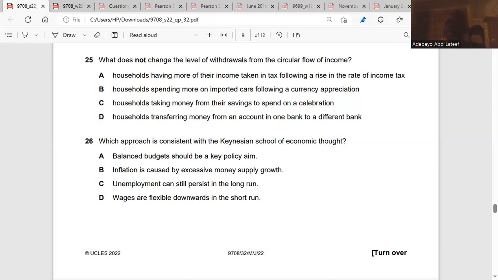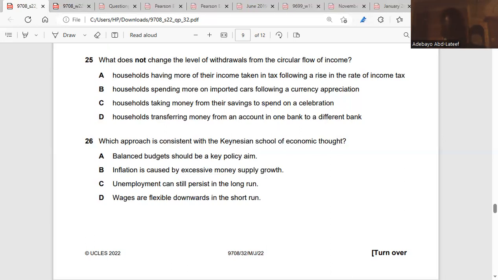Also transferring money from an account in one bank to a different bank. You are withdrawing from this bank and taking it to another bank. Are you withdrawing? You didn't spend it. You only withdrew from one bank to another bank. So it does not have any effect on your withdrawals, does it? Yes. I took 100,000 from bank A. I put it in bank B. The level of it is still the same. It doesn't change. I didn't take it to spend. I didn't take it to pay taxes. Do you get it? So the answer is D. Is it clear? Very clear.